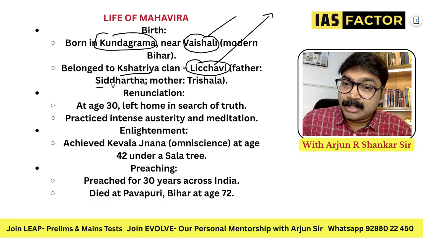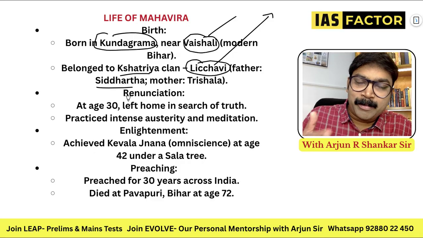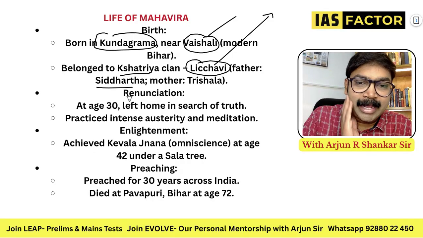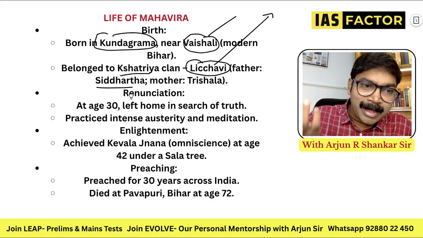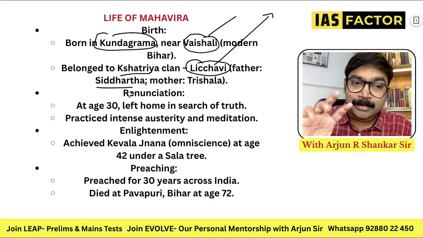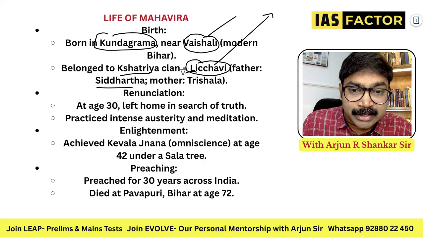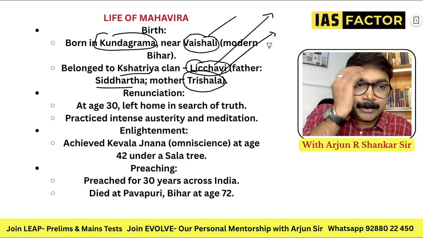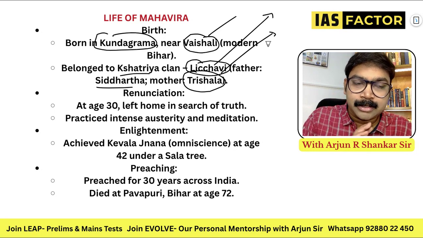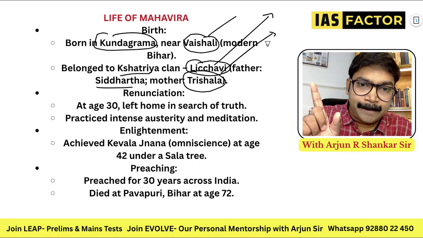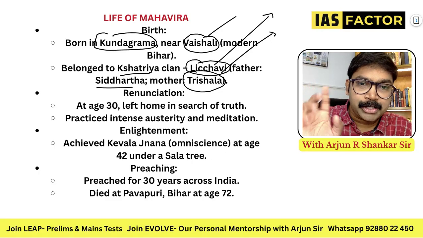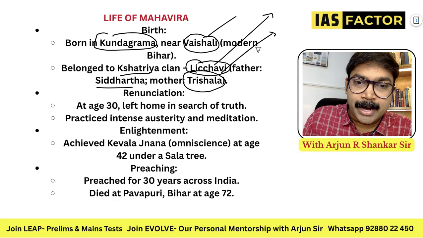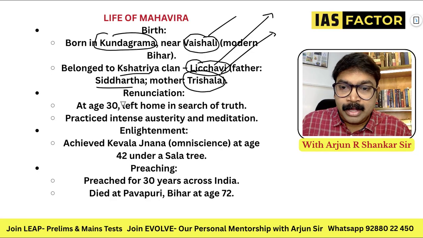His father's name is Siddhartha. So remember, Gautama Siddhartha was the name of the Buddha. Mahavira's father was also Siddhartha. So you can easily remember. And mother is Trishala. Buddha's father was the prince Shuddhodana Maharaj, and his mother was Maya. Here the mother is Trishala.